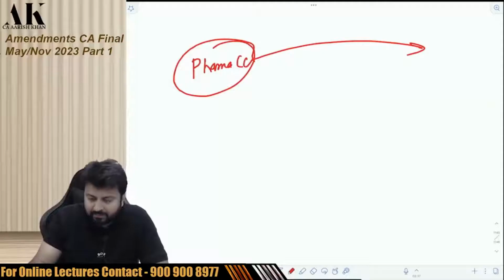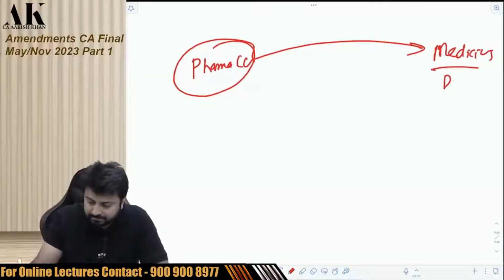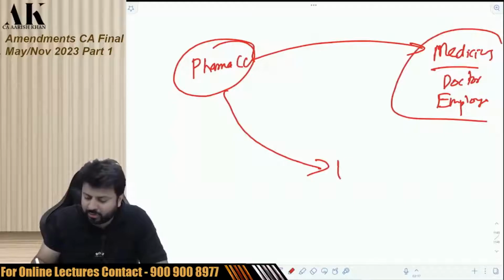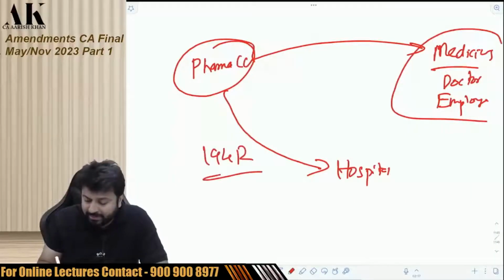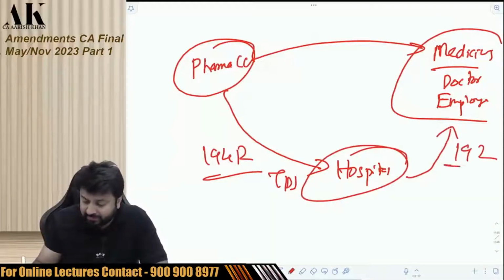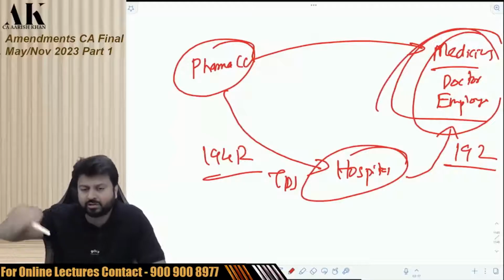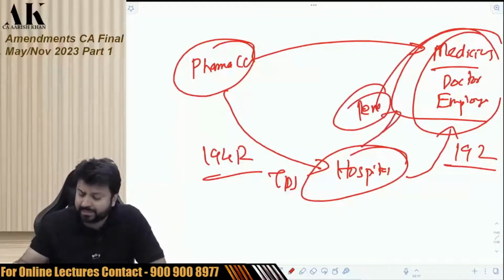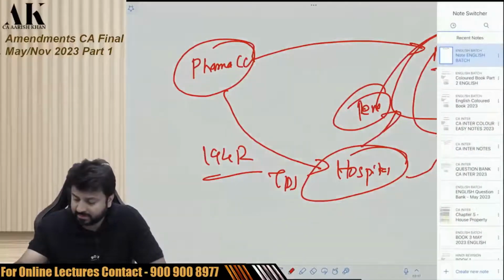I am giving medicines to a doctor who is an employee. But I am not giving to the doctor. I am actually giving to the hospital. So under 194R, I will deduct TDS of the hospital, and then the hospital can deduct TDS under section 192 of the doctor, because the doctor is an employee, and this can be treated as what? Perquisite given by the hospital to its employee. Okay, this is what it has to say.